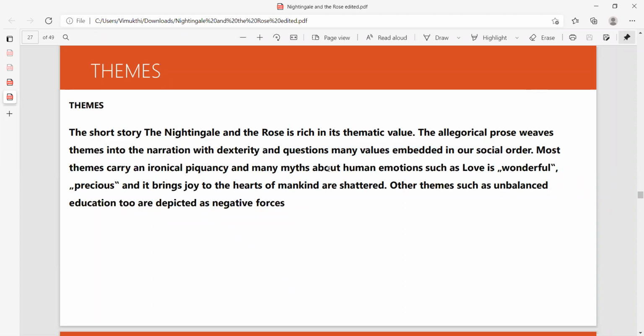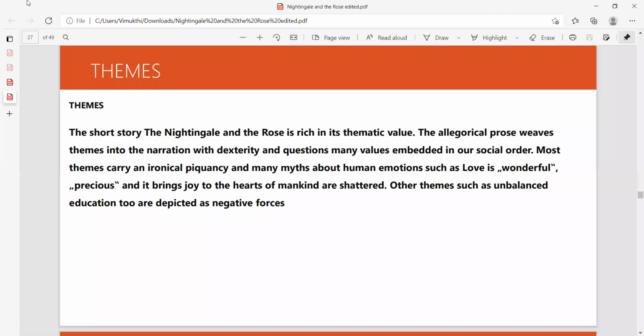Oscar Wilde clearly shows us that this is actually a myth, where there is nothing called true love. True love can be possessed only by animals. That is what he actually tries to say. That is why the Nightingale is taken as the symbol of true love. Oscar Wilde could clearly have taken another human being as true love, another girl instead of the professor's daughter. There is another character, a girl. But why did he not take another human character?